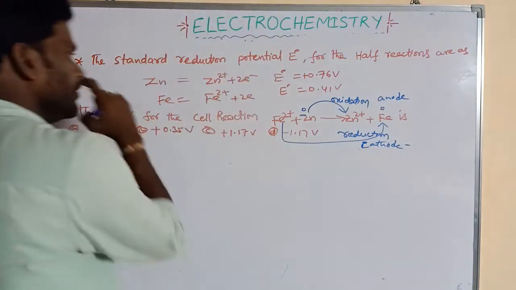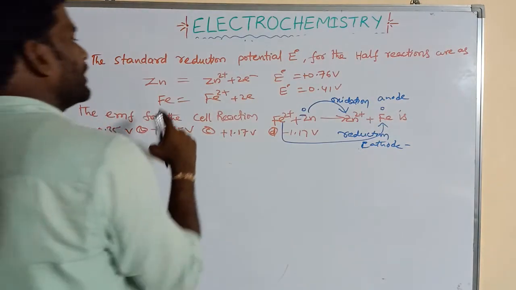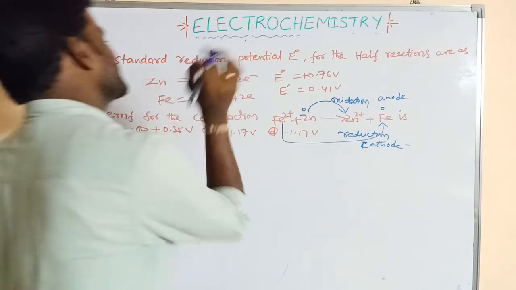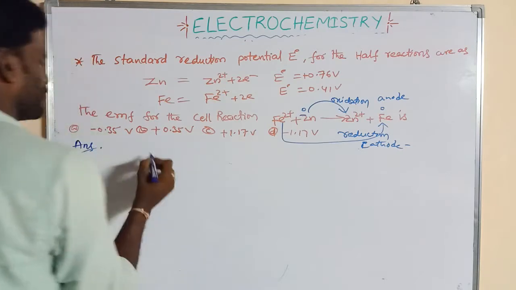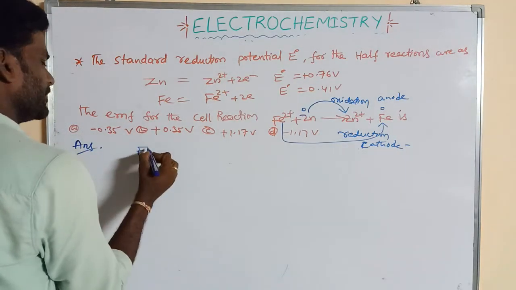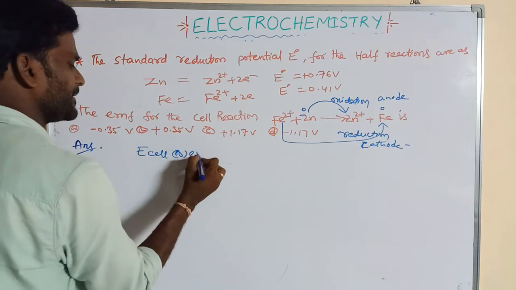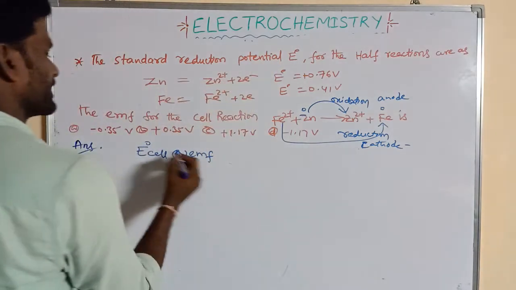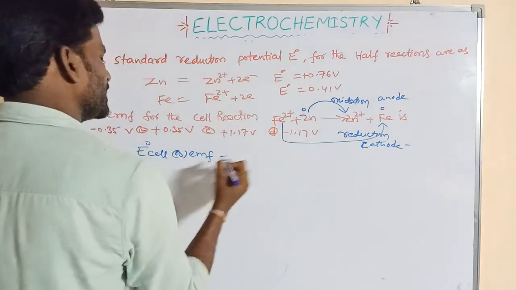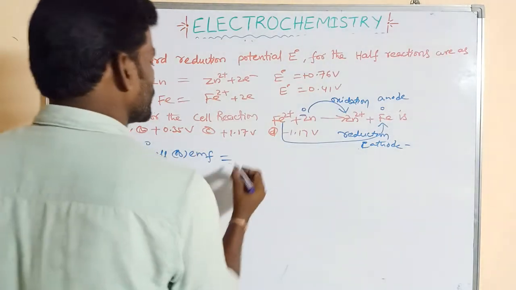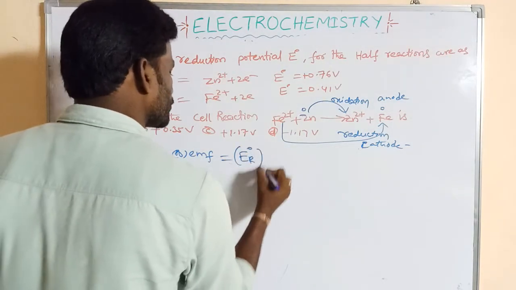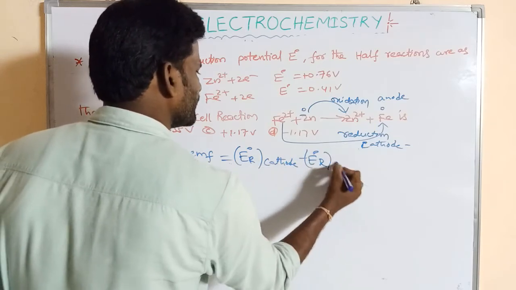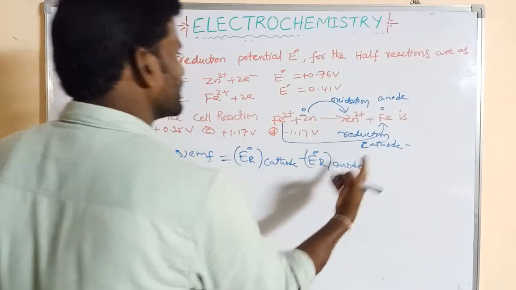Right. Now here the values are given. Zn gives rise to Zn2 plus, Fe gives rise to Fe2 plus. That means both are oxidation values. What is the formula? EMF and E cell are the same. The standard E naught cell is equal to the E naught reduction potential of the cathode minus the E naught reduction potential of the anode. So this is simple. We know the cathode and anode.